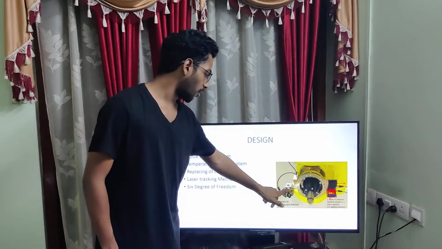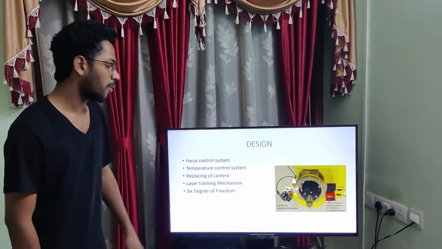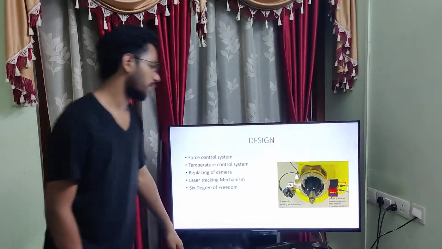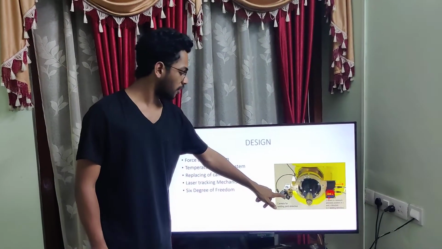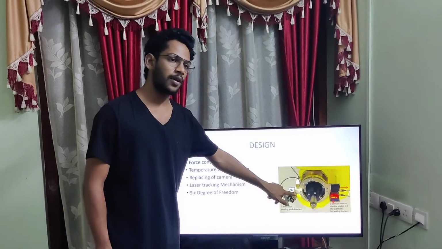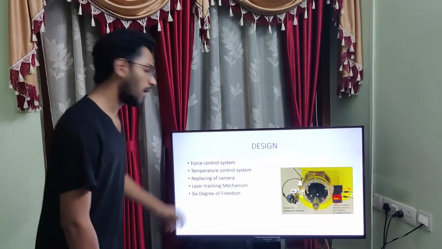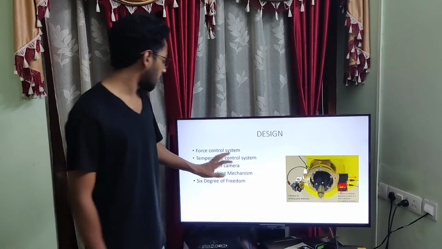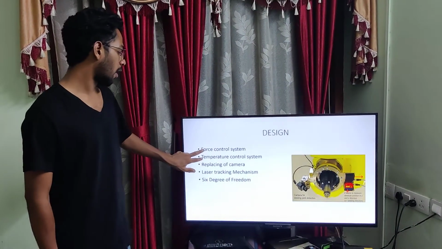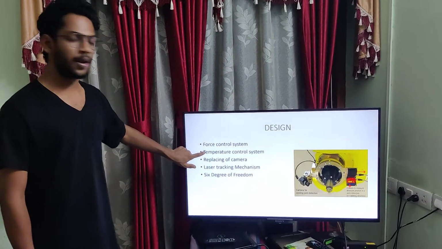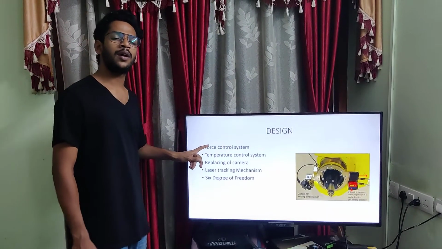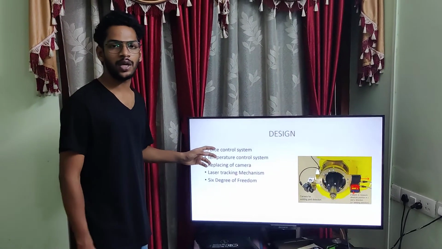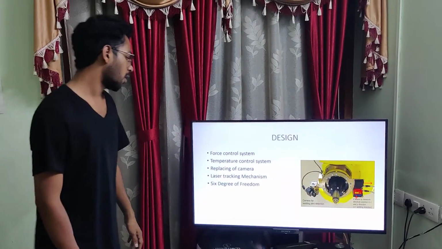Here you can see a camera. We are replacing this camera with a laser system. So rather than having a camera, we are employing a laser system, which is more accountable and very cheap in the market. Along with that, we are employing a force control system and a temperature control system, which will be taken from an existing model. So there is not much change for force and temperature control.